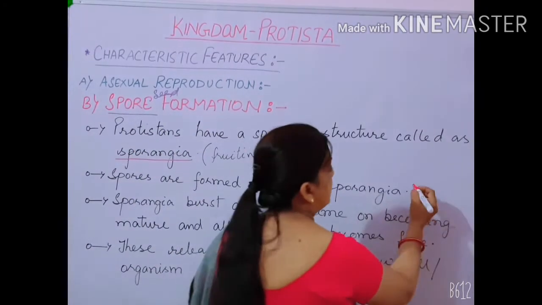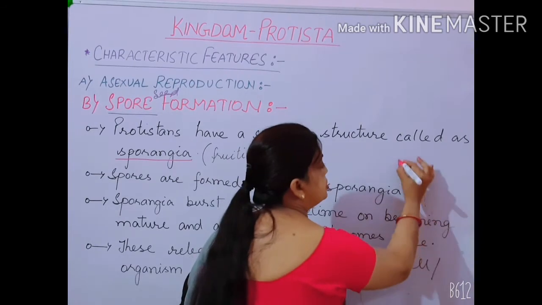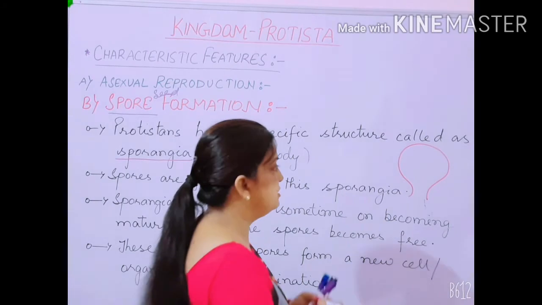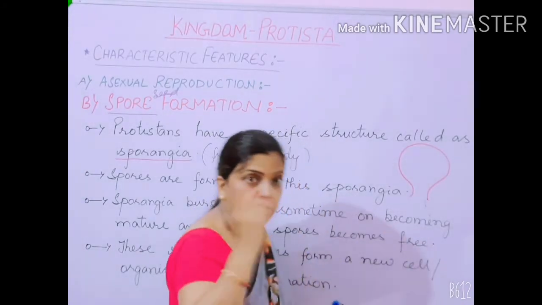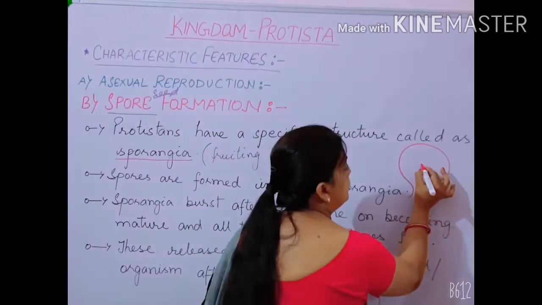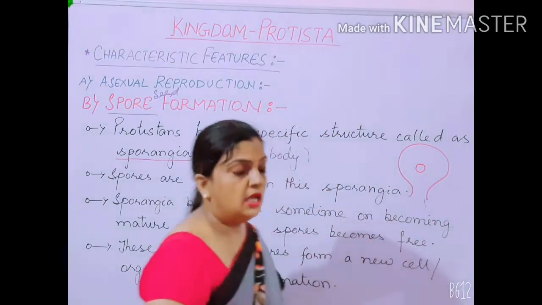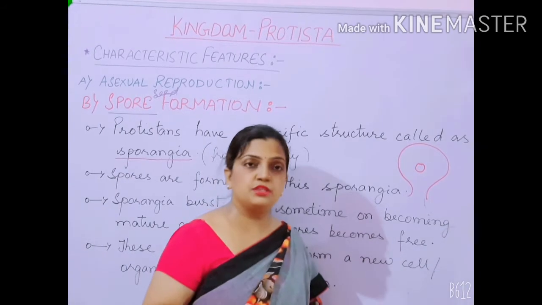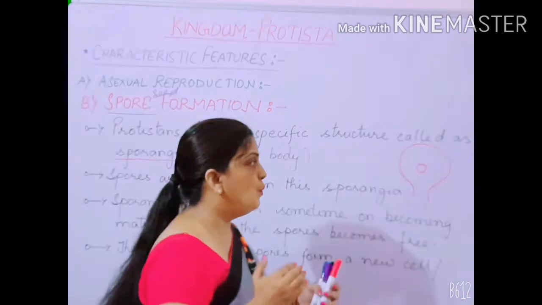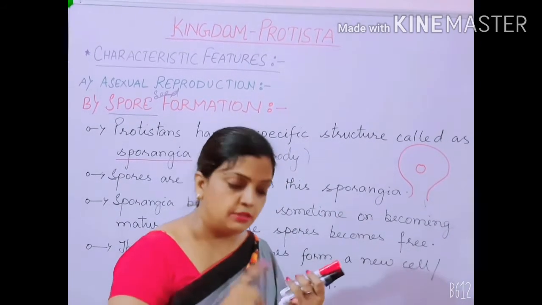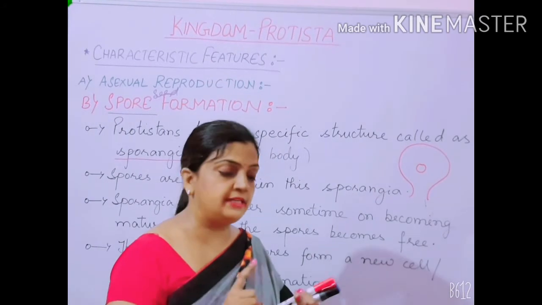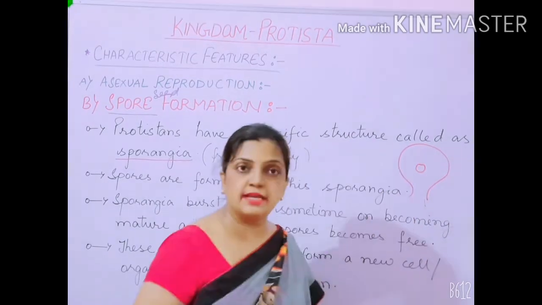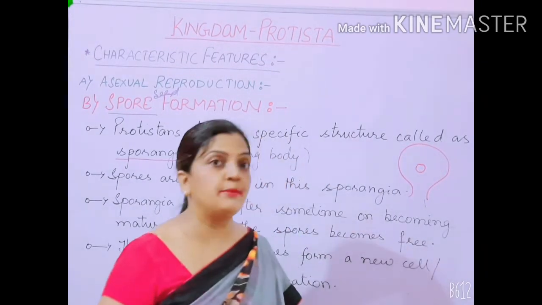Suppose this is a sporangia, and within this fruiting body, a nucleus is present. Now during favorable condition, again I am using the word favorable condition, when proper humidity, moisture, temperature and proper nutrition are there, the sporangia is getting what it needs. What will happen then?